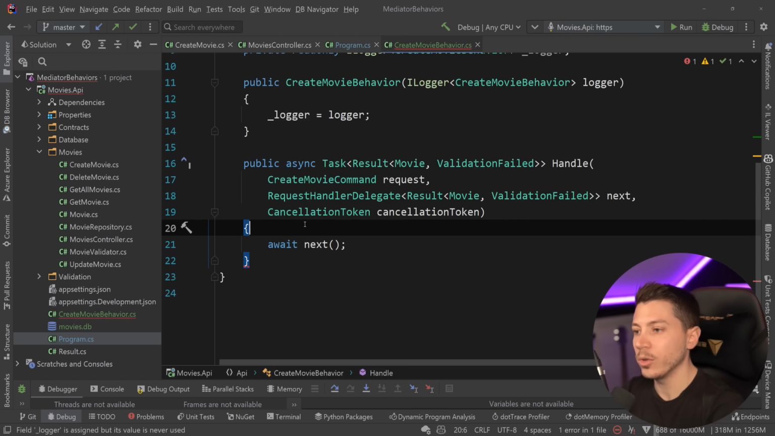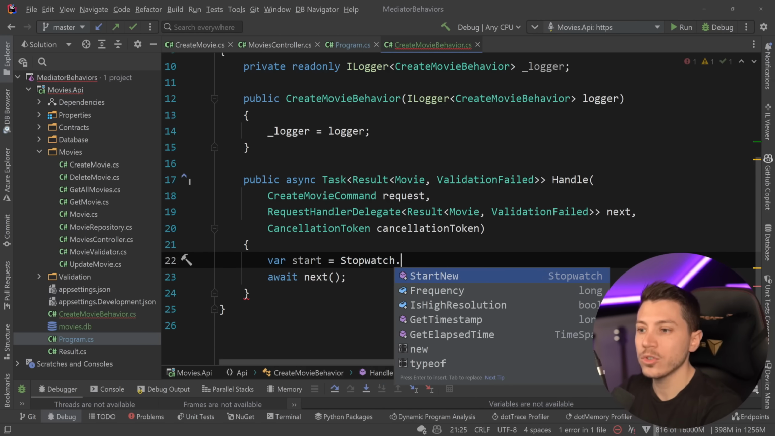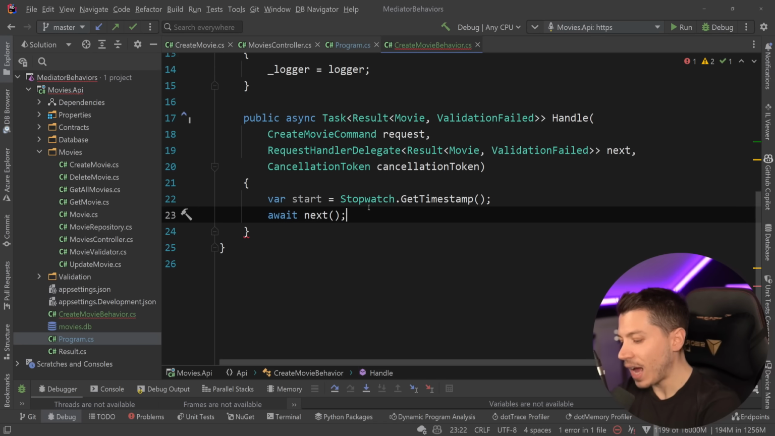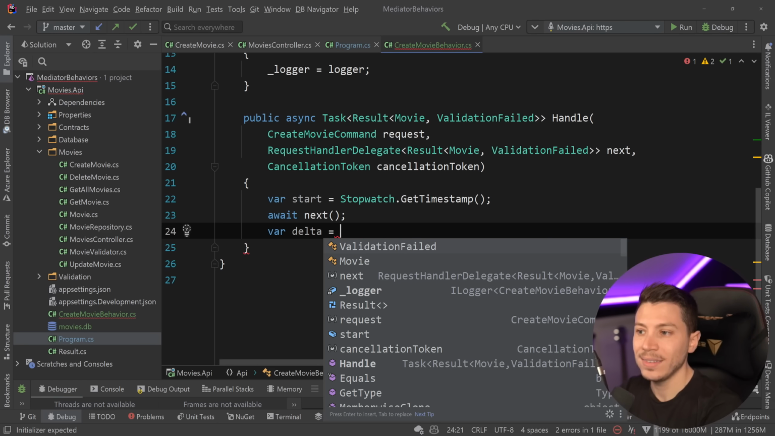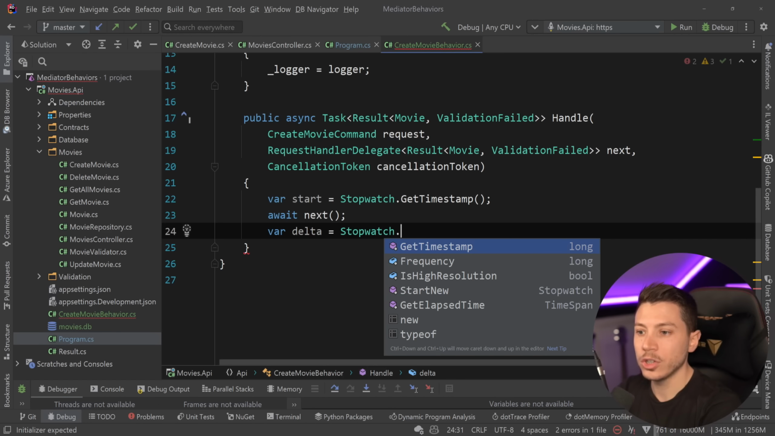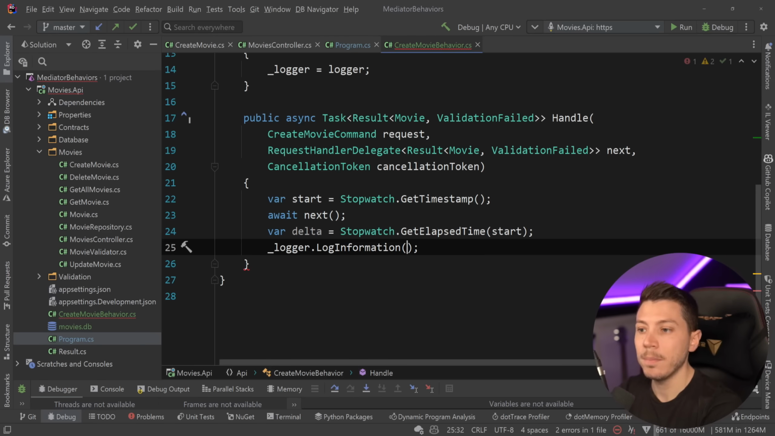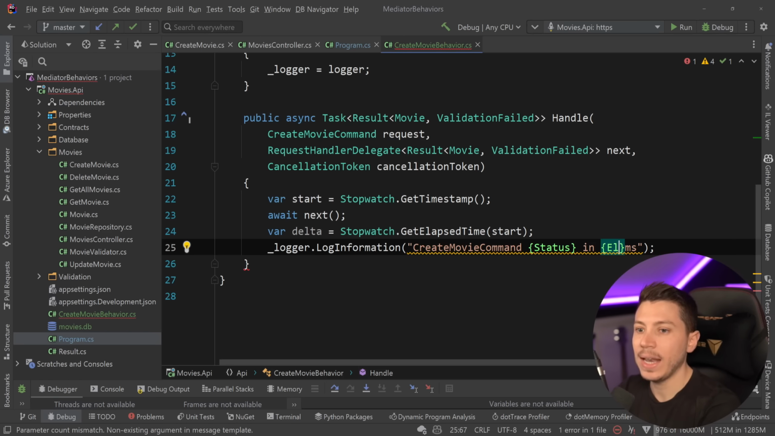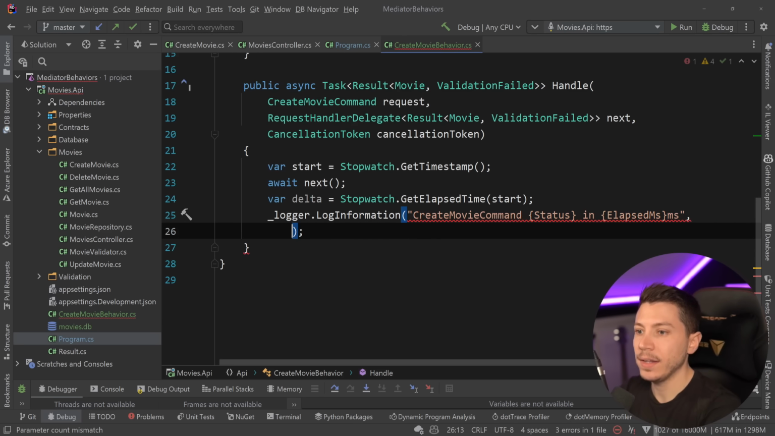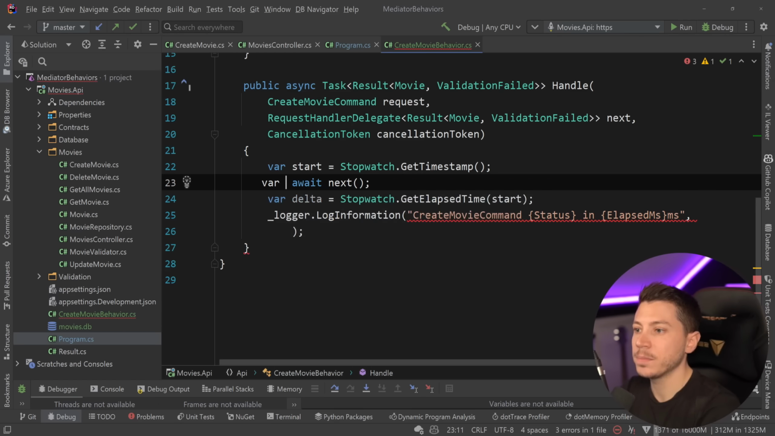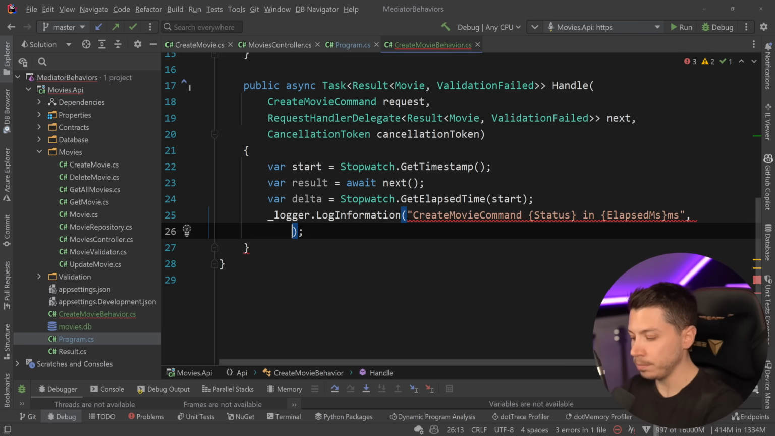And then I'm going to use a stopwatch. So I'm going to say start, and I'm going to say Stopwatch.GetTimestamp. And then afterwards, I'm going to get the execution delta. So I'm going to say Stopwatch.GetElapsedTime from that starting point. And now I can say logger.LogInformation, and I can say CreateMovieCommand because that's a request we handle. And then we can have the status, so either succeeded or failed in an amount of elapsed milliseconds. And I can get the status by actually getting the response type. I can say result here, and I have full access to that result type. So did it succeed?